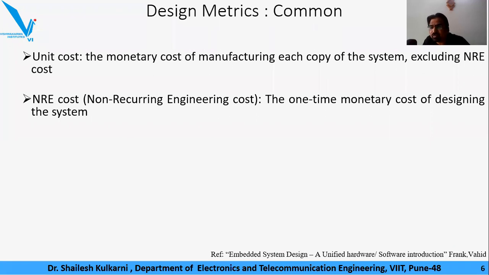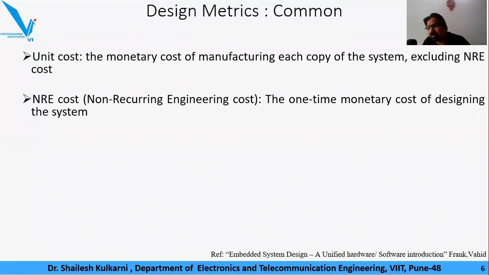There is also the licensing cost of the tools that the company buys in order to make the first copy of that product. The non-recurring engineering cost is referred to as one-time because the company has to pay only once to procure the different tools and technology by which this product can be engineered and manufactured, and then brought into the market. So that is what is referred to as non-recurring.